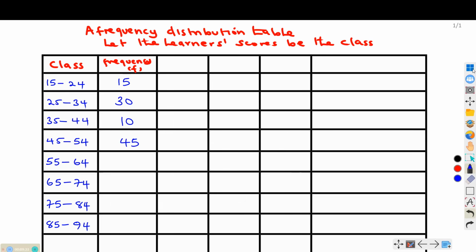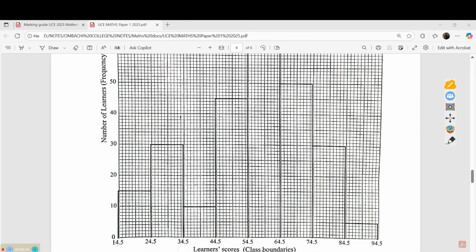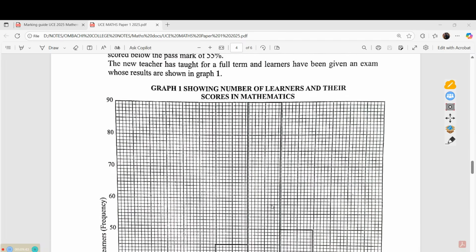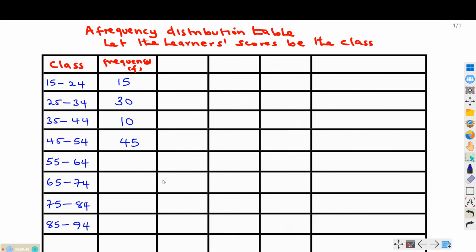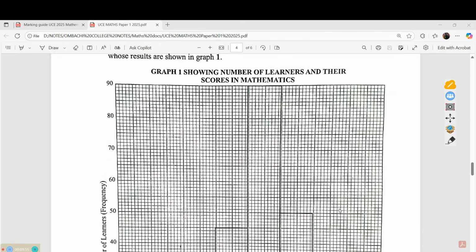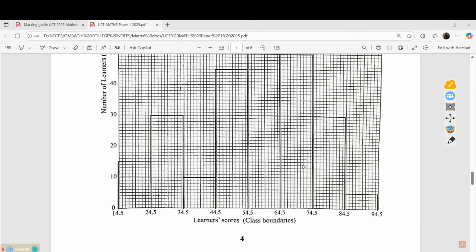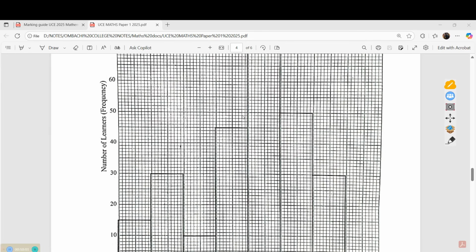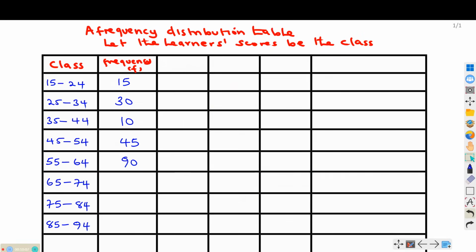So next we need to talk about the next class, 55 to 64, that is 54.5 to 64.5. This is corresponding to 90. So this will give us 90 as the corresponding frequency. The next one, 65 to 74. This is the class here, and it is corresponding to 50. So we shall have our next value as 50.